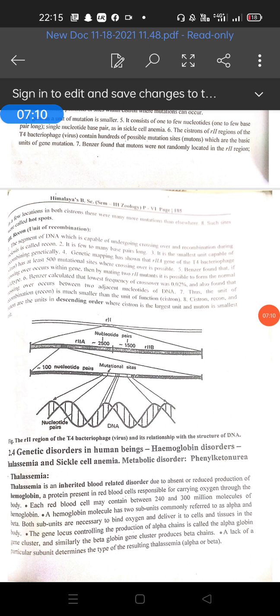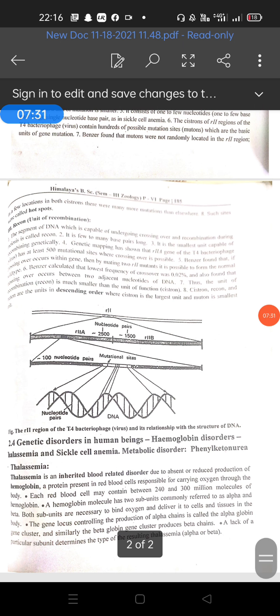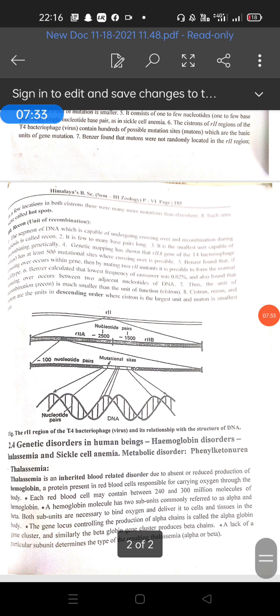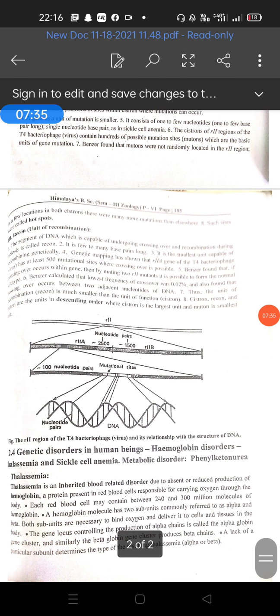Recon and muton are the units in descending order, where the cistron is the largest unit and the muton is the smallest unit. The muton is important for mutation. The recon is important for genetic recombination by the process of crossing over. And the cistron is the unit of function, which is very important for the processes of transcription and translation.